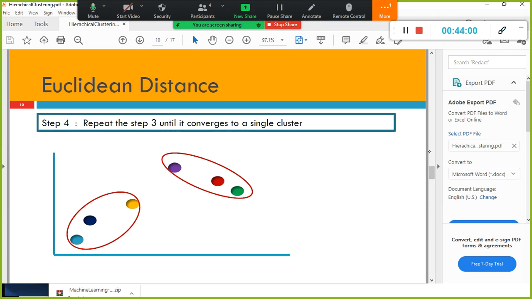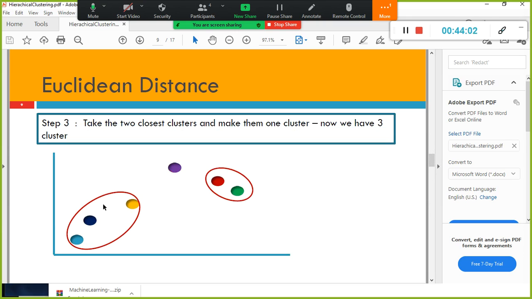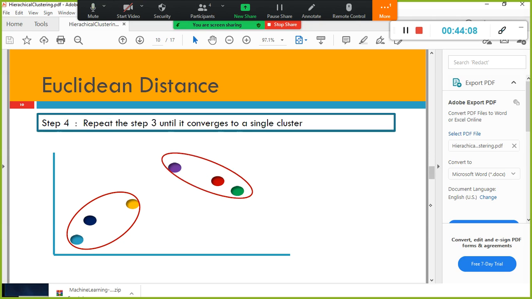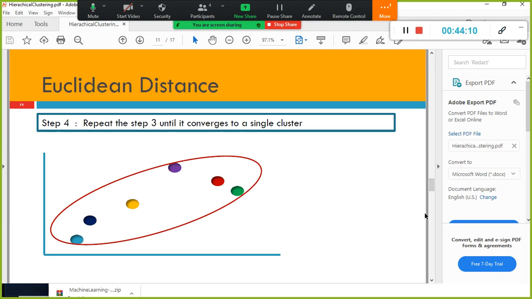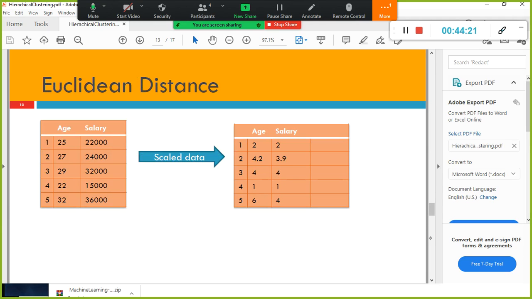Finally, these three are closer, and this one will get combined, and finally everything will get merged together as a single cluster. This is what is called agglomerative clustering. It is not top down, it is bottom up.